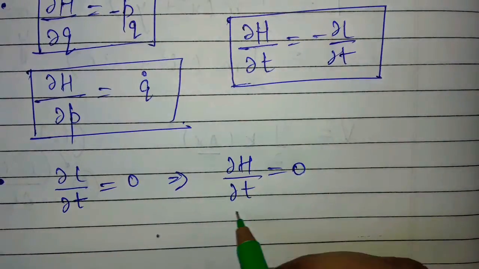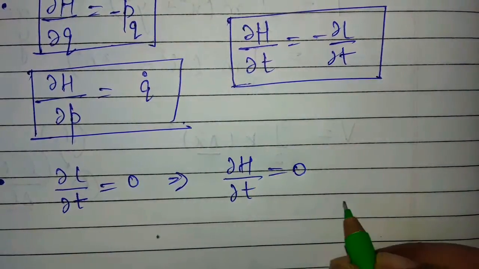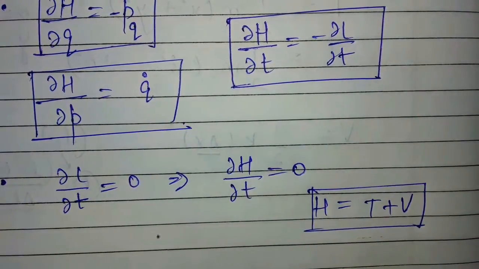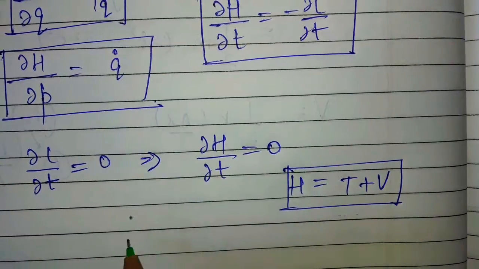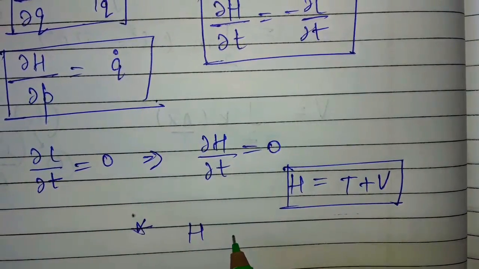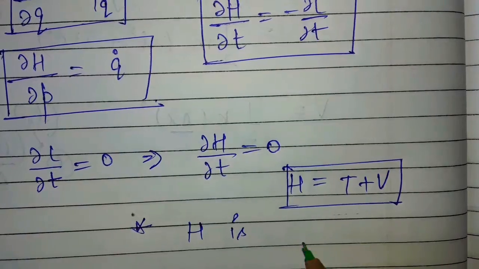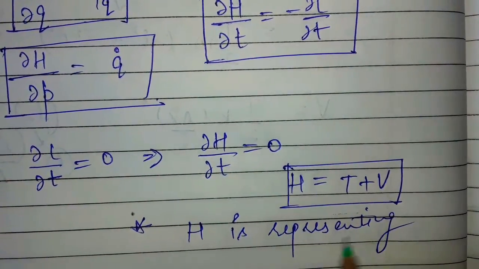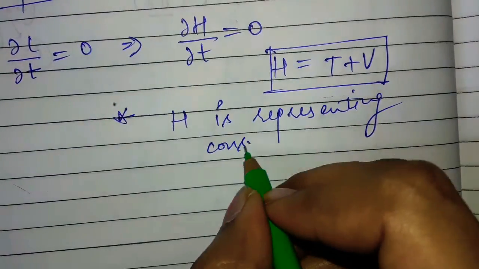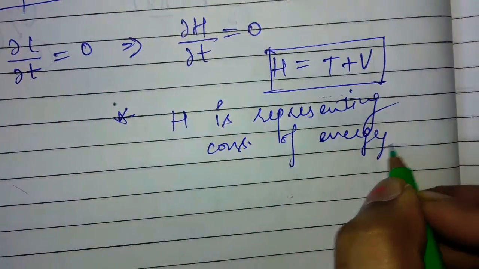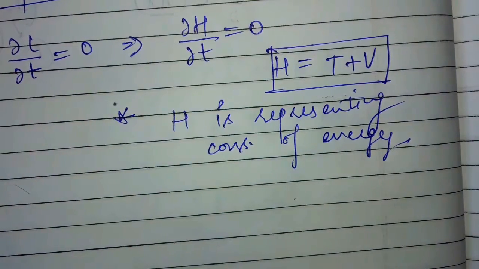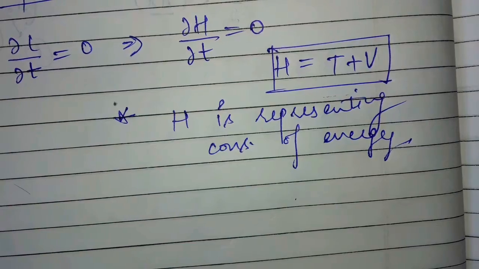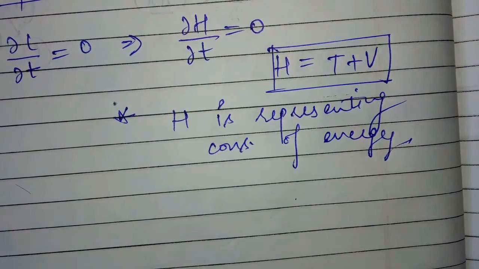Means if curly H upon curly t is 0, then Hamiltonian is T plus V. Or in other words, you can say that Hamiltonian is representing conservation of energy here. If curly H upon curly t is 0, then energy of the system is conserved. This is an important point.